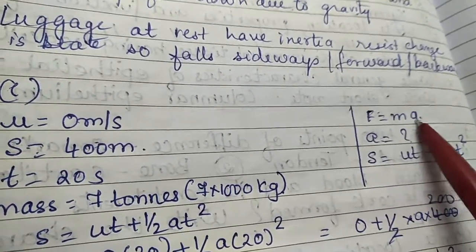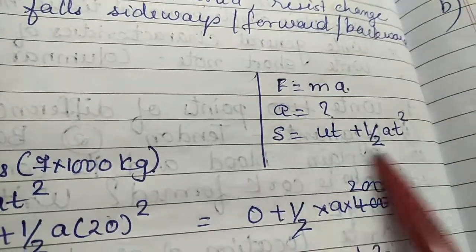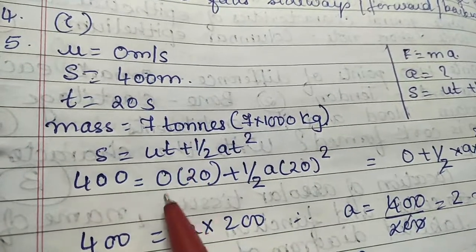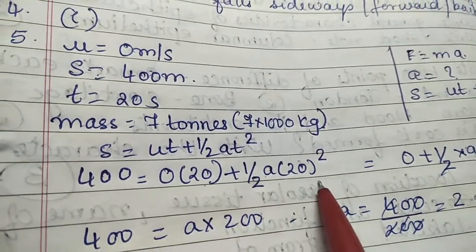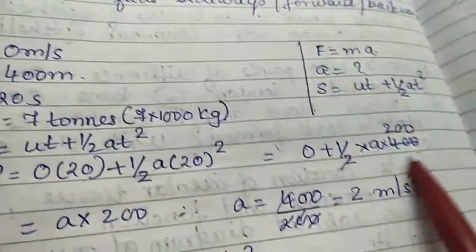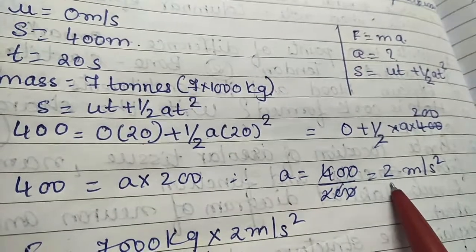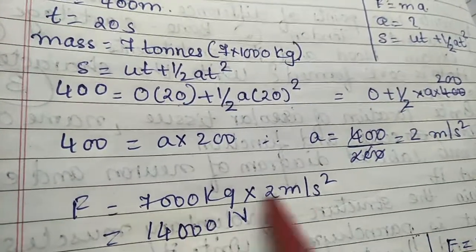Okay, now what we have to calculate is the force. For that we need mass and acceleration. We don't have the acceleration. Okay, so we will be calculating the acceleration using this formula, where s is this, u is 0, t is 20, a we don't know, we are going to calculate, and t square. Okay, so when we put this in this formula, we get a is equal to 2 meter per second square. So F is equal to m into a,